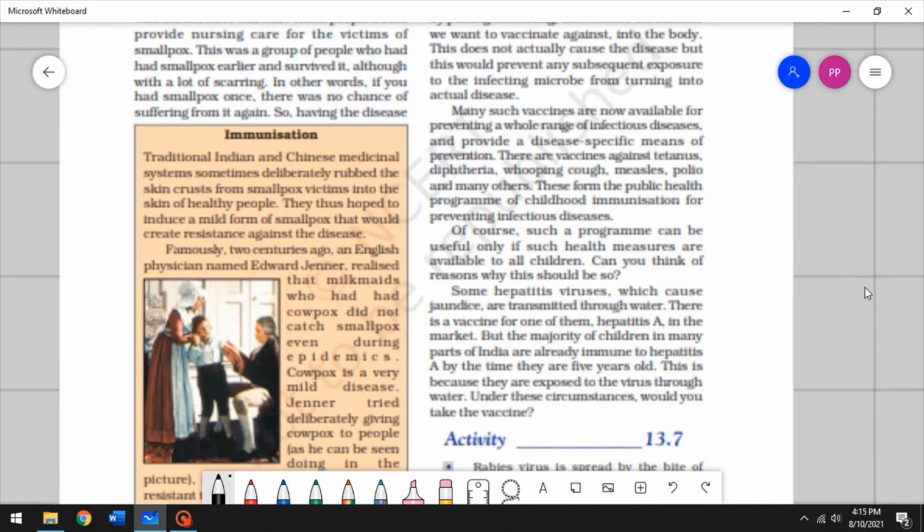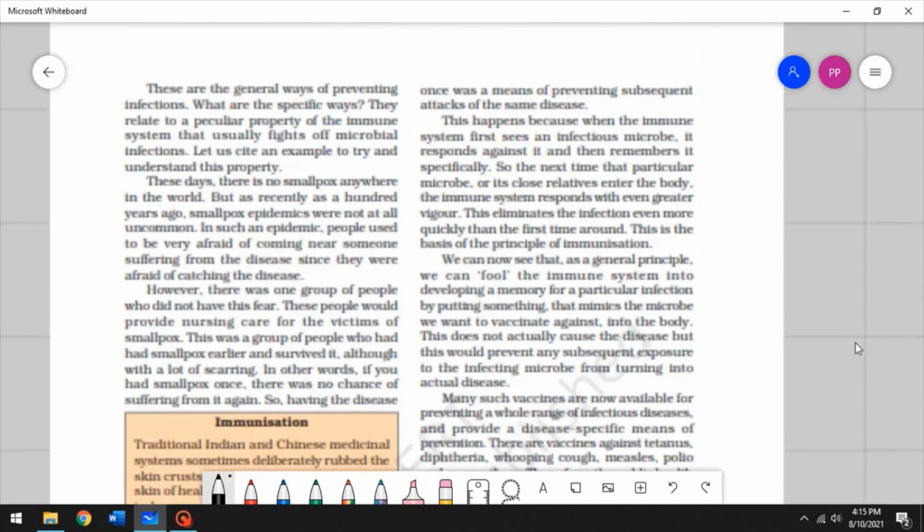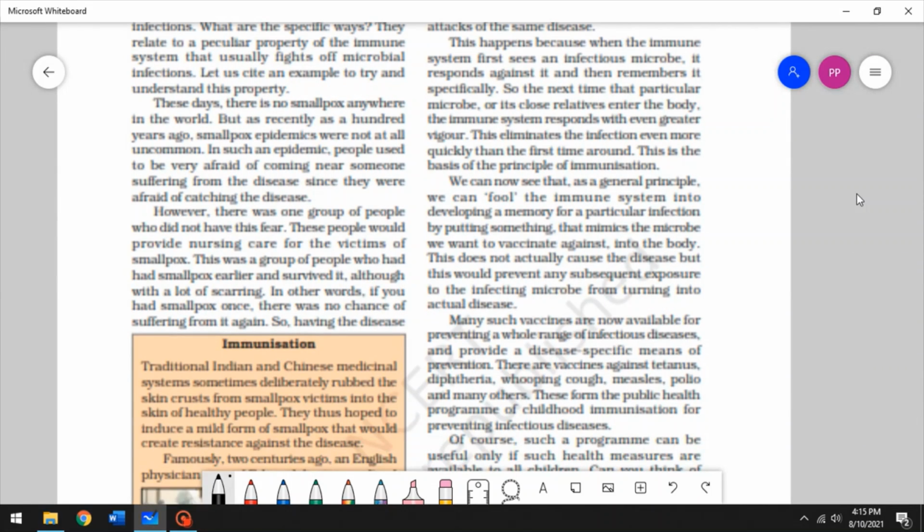So immunization, this is an important part. Read that box. So what's the concept behind immunization?